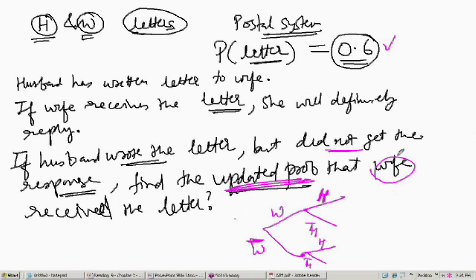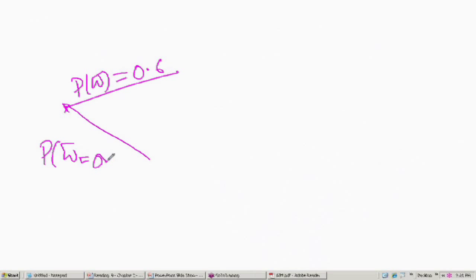So in this scenario, the probability the wife received the letter is 0.6, and the probability the wife did not receive the letter is 0.4, because the postal system is bad. Now, when the wife receives the letter, she will definitely respond, so the response probability is 1.